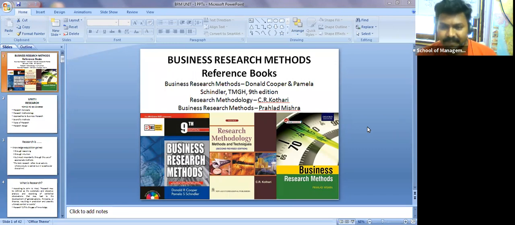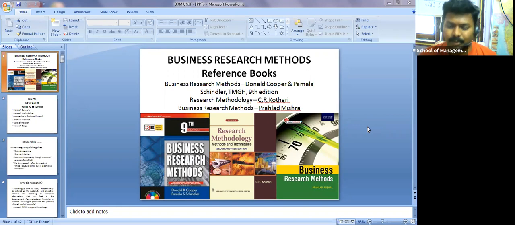Okay. So the reference books which I'm suggesting to you are three books. One is Business Research Methods by Donald R. Cooper, right? One more is Business Research Methods by Prahalad Mishra, and one more is Research Methodology by C.R. Kothari, right? Maybe you came across the C.R. Kothari book in the first semester itself, but the remaining two books we are referring to for this business research methods, and a few concepts which touch on C.R. Kothari. So I'm referring to this. These three books are standard books for business research methods.